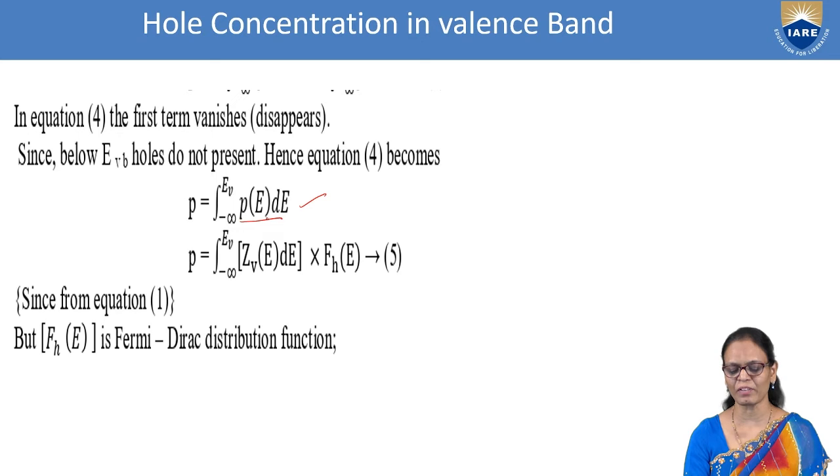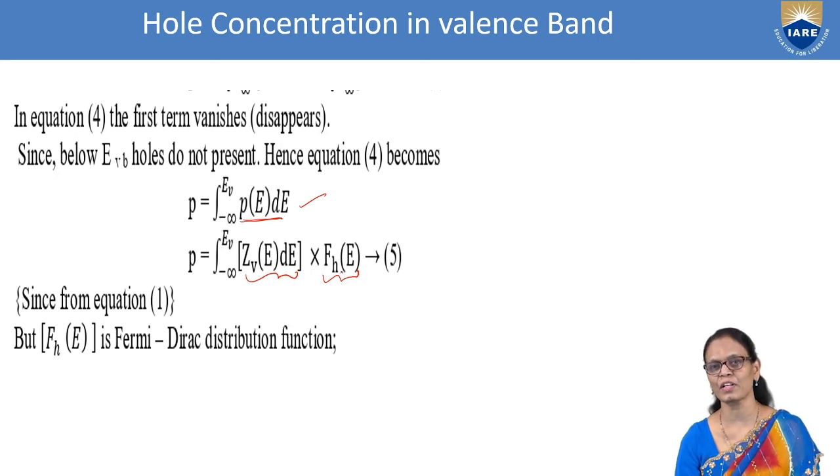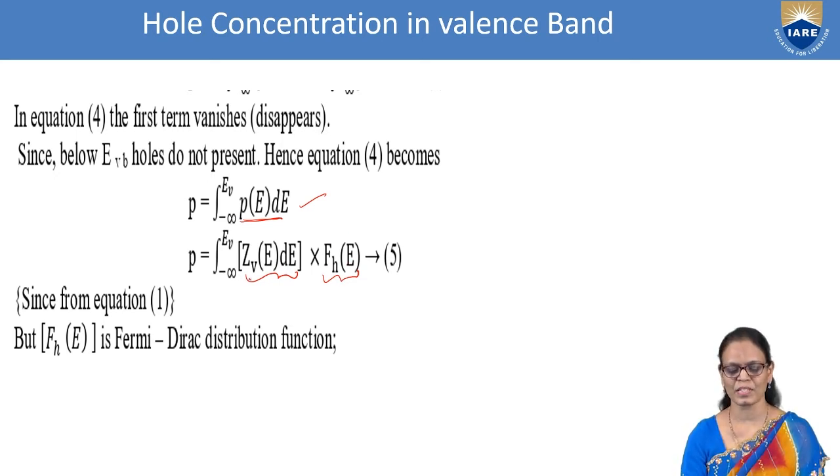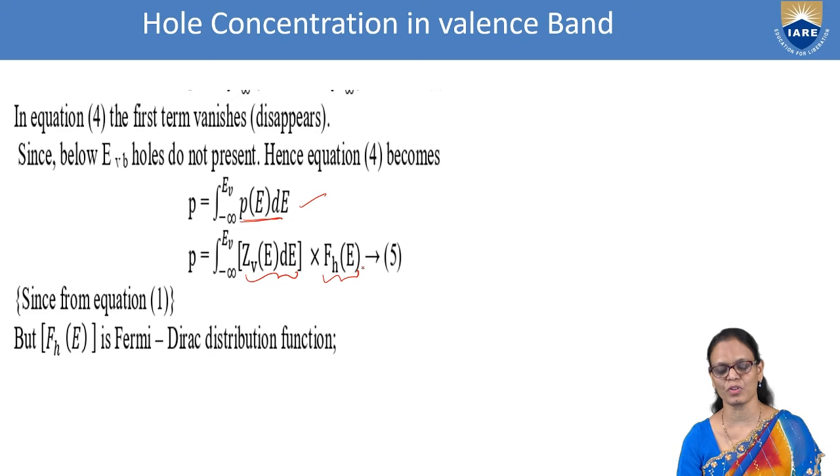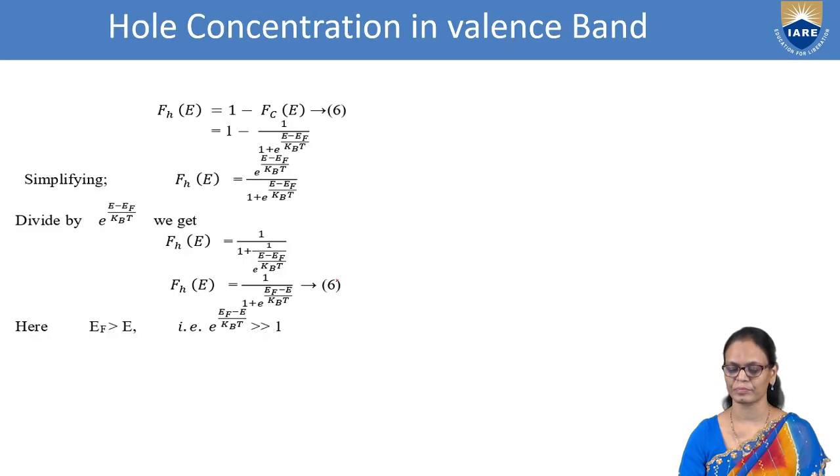Now for P of E, we will write the product of the density of states multiplied by the Fermi-Dirac function for holes: ZV of E into FH of E. This we have already seen: FH of E is equal to 1 minus FC of E. So we have substituted and taken the LCM.